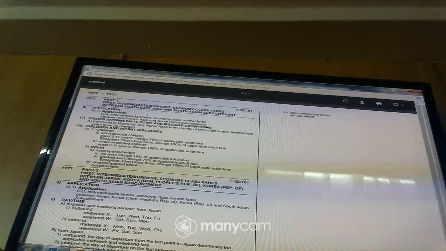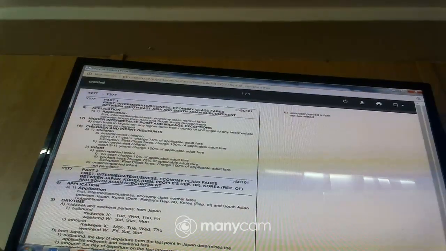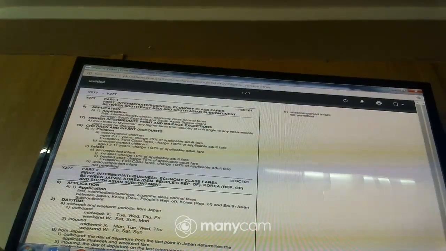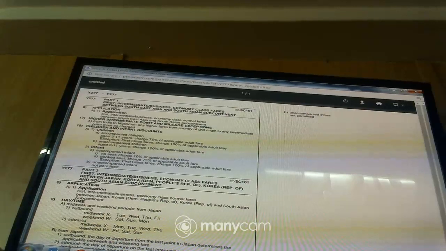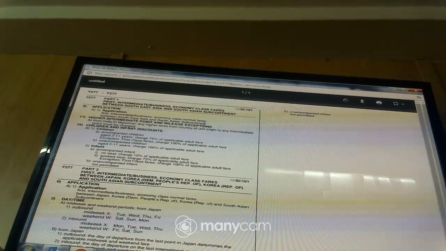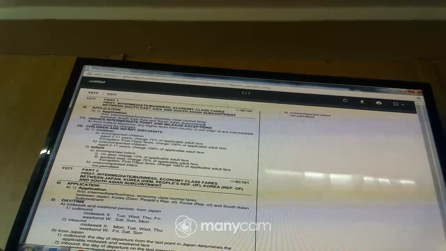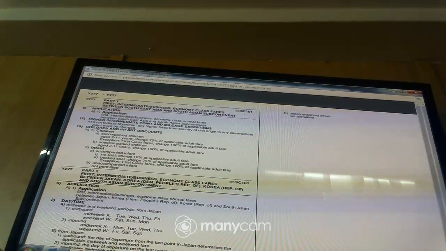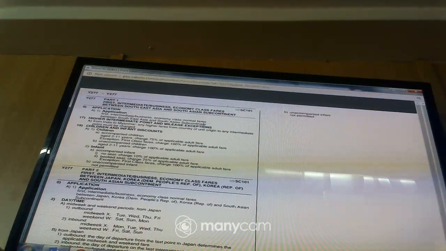Business. Here it is. And then if you look at the origin, Manila. You remember I told you Manila was in what? Southeast Asia. Manila, Philippines. And then Kabul. Kabul is found in South Asian subcontinent. Yeah? So you realize this fare qualifies as per the rule. So that's how we look at it. So let us go to the next step.